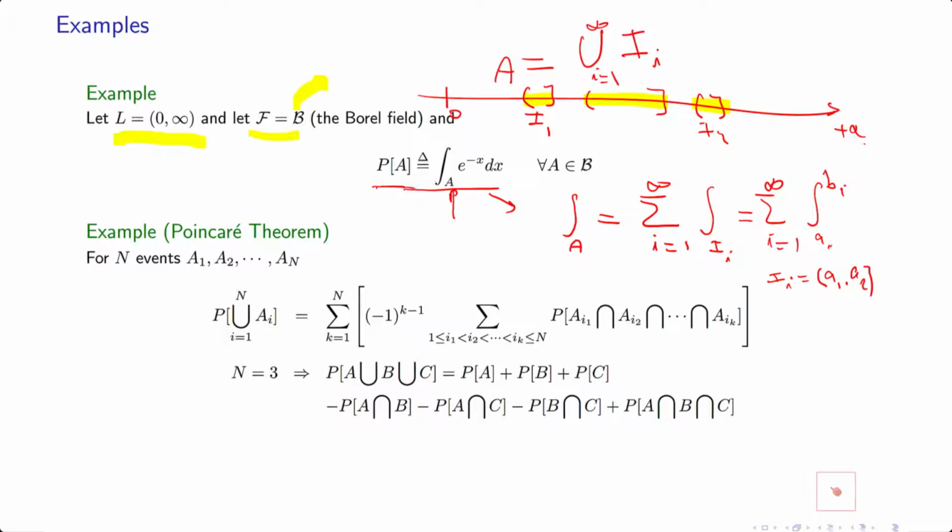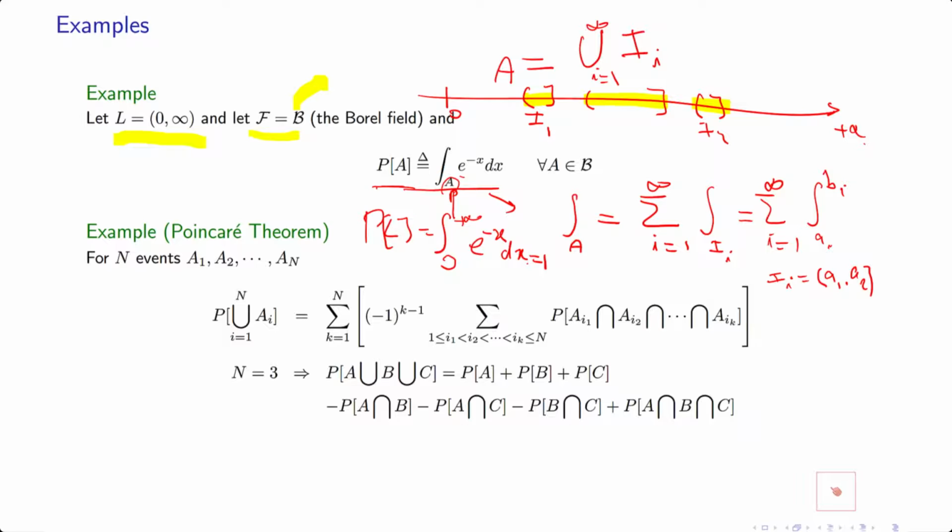So you can easily show that this is a valid probability measure. The reason is that the total integral, if you put this A as L, then probability of L is equal to an integral from 0 to infinity, which is one integral, so it becomes the integral from 0 to plus infinity of e to the power minus x dx, and this is equal to 1, so it will satisfy.